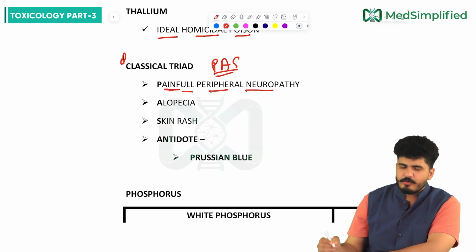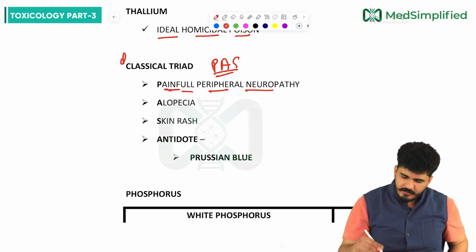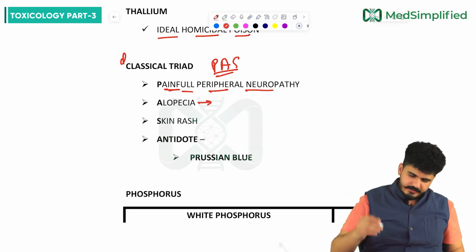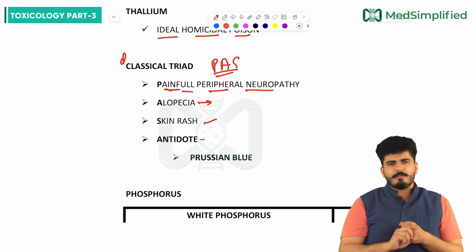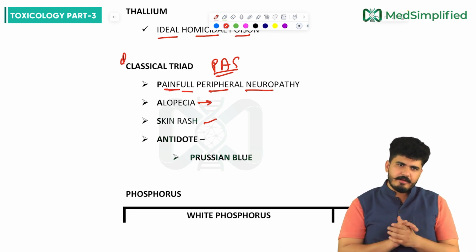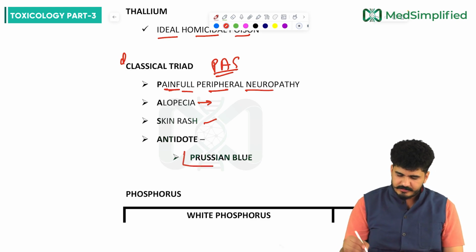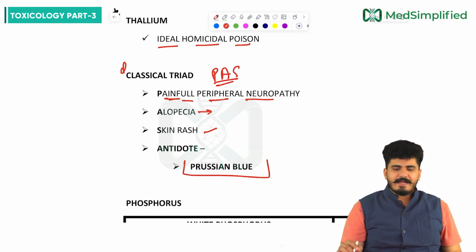Painful peripheral neuropathy. There will be painful peripheral neuropathy, plus there will be alopecia, loss of hair, plus there will be a skin rash. So PAS: painful peripheral neuropathy, alopecia, skin rash, and antidote is Prussian blue. This is a stain also, but here in case of thallium poisoning, it is the antidote.